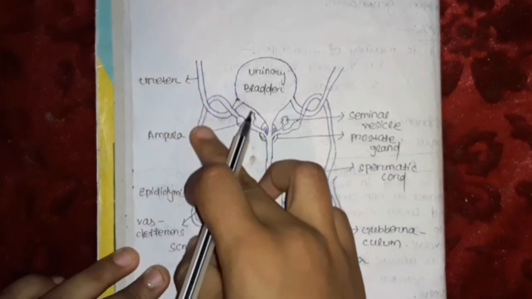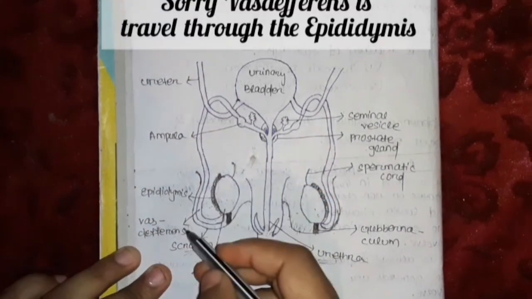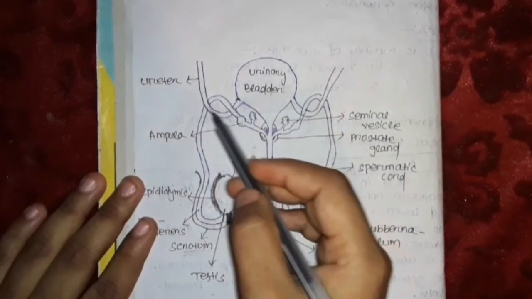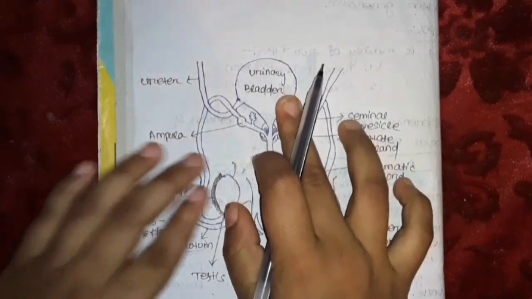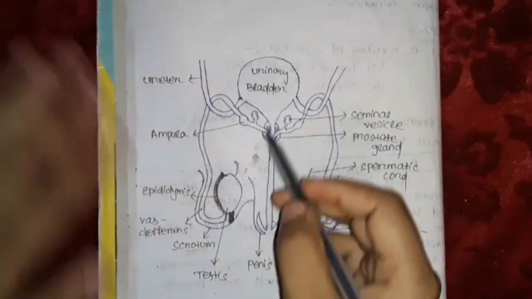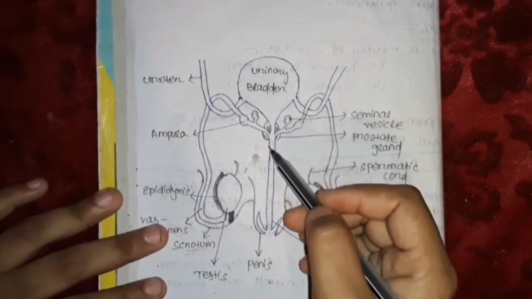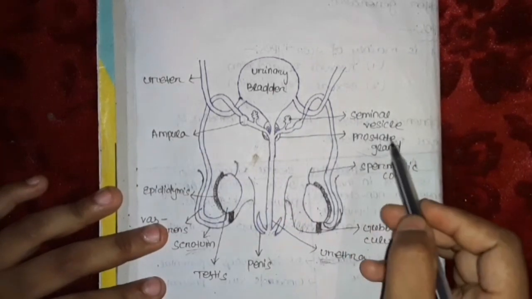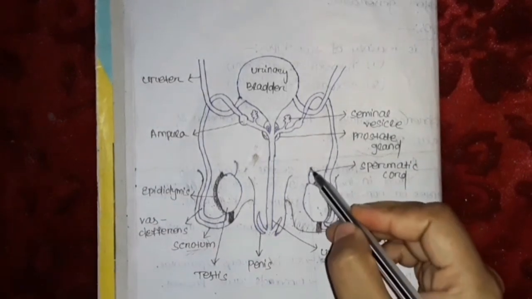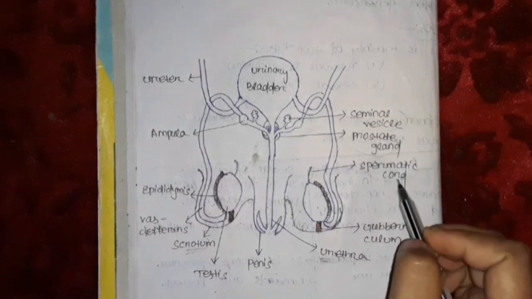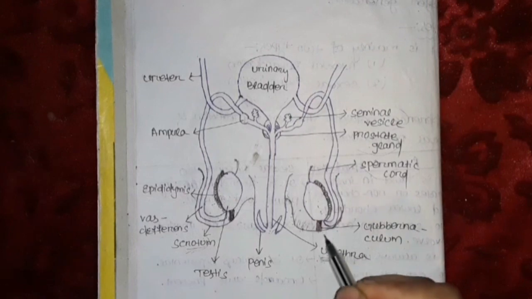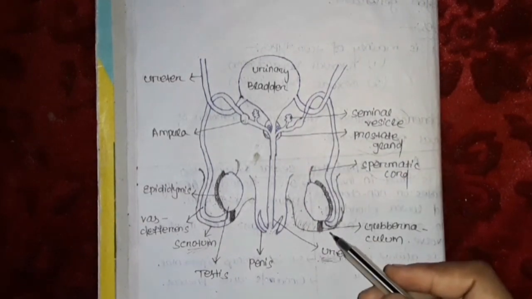This long tube that passes from the epididymis is called the vas deferens. This is the ampulla. This is the ureter, which connects the kidney to the urinary bladder. This is the urinary bladder, which stores the urine. This walnut-sized structure located below the urinary bladder is called the prostate gland. This is the seminal vesicle. This thin cord-like structure is called the spermatic cord, which supports the testis, and this is the gubernaculum, which pulls the testis down into the scrotum.